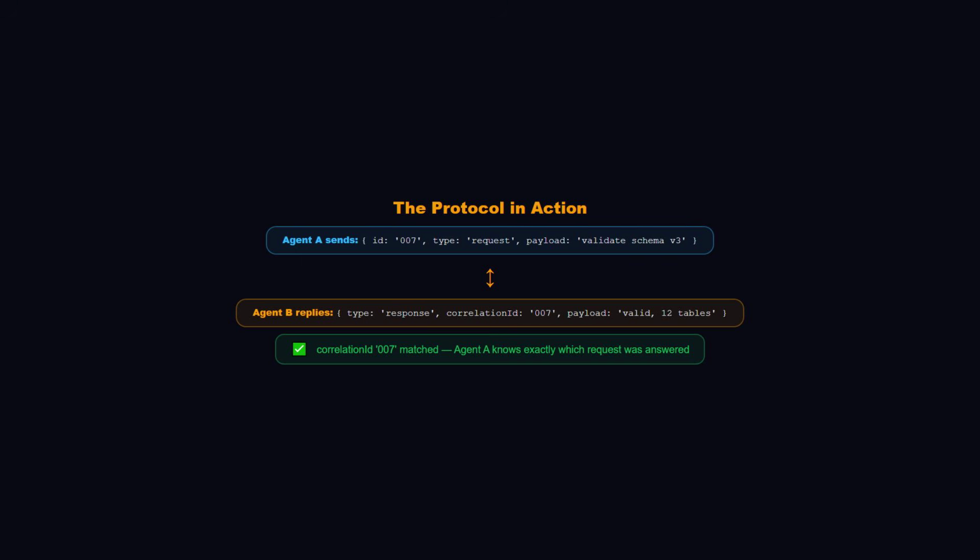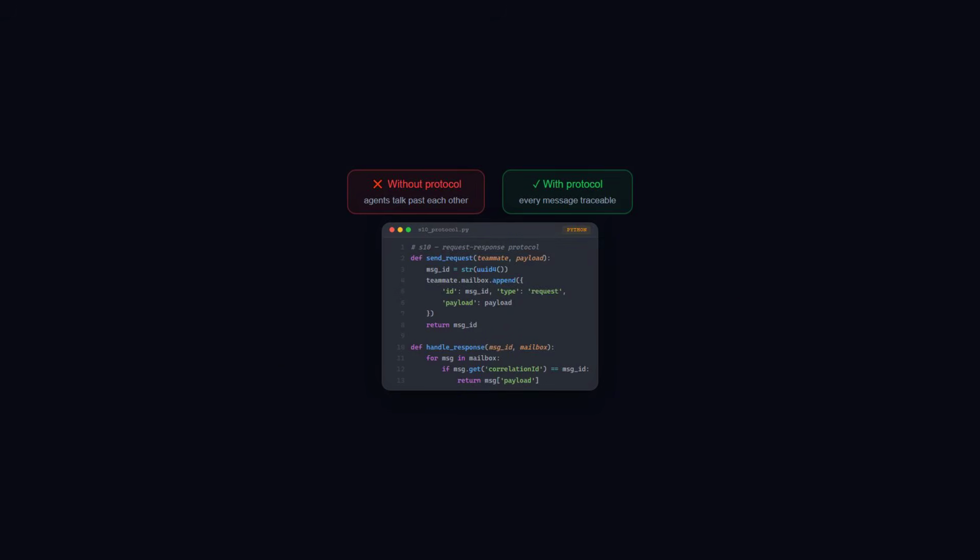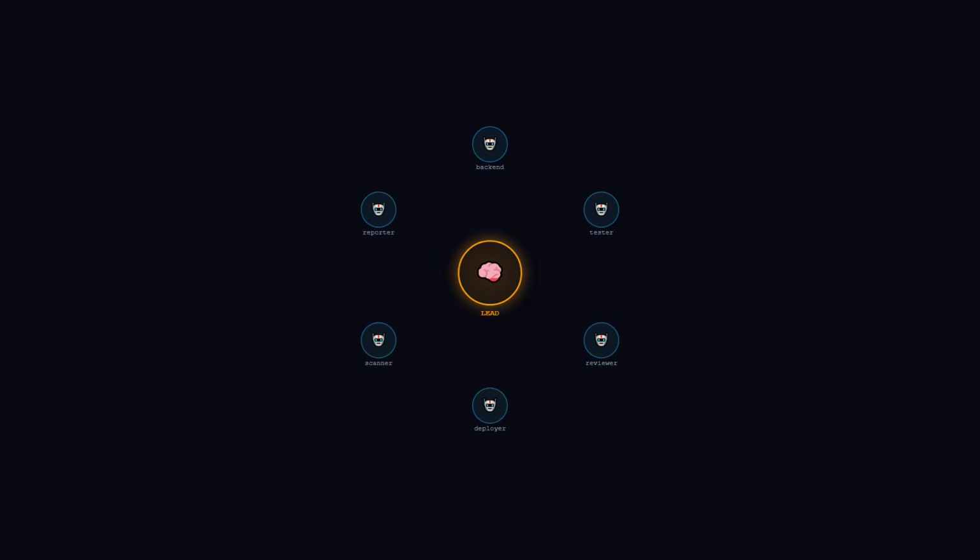This pattern, request response with correlation IDs, is the same foundation used by HTTP, gRPC, and event-driven messaging systems. The Learn-Claude-Code curriculum makes the point explicit, quote, "one request response pattern driving all negotiation." When you have this protocol, you can layer any behavior on top of it, streaming, retries, timeouts, because every message is traceable. We now have persistent teammates. We have a protocol, they all speak.